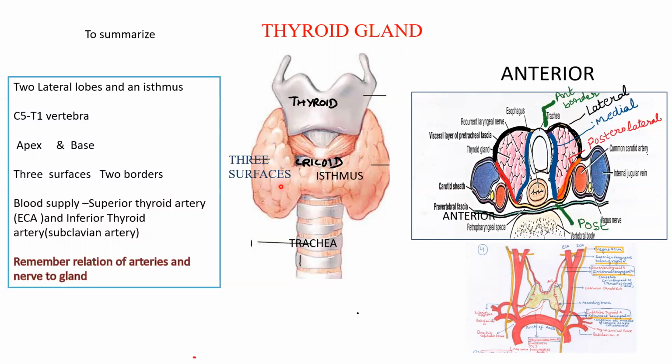The blood supply of the thyroid gland is by the superior thyroid artery and inferior thyroid artery, and their relation to the nerves must be remembered. The superior thyroid artery is related to the nerve near its origin, so always ligate it near the gland, while the recurrent laryngeal nerve is related to the inferior thyroid artery near the base, so always ligate it away from the gland. So that is all about the thyroid gland.